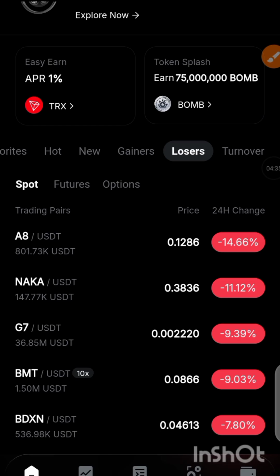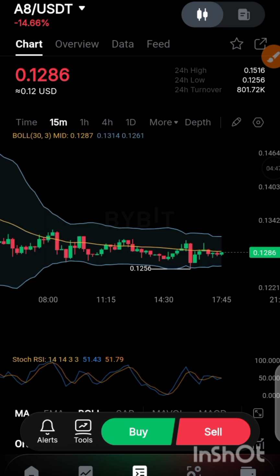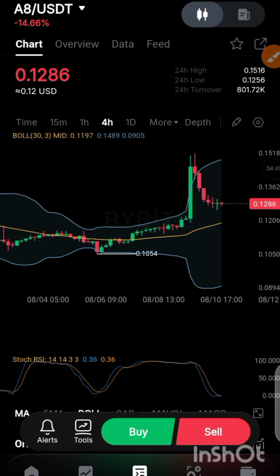For that coin to have gone below 50%, it means that something came up on that token, maybe an attack, and they must recover from that attack. For them to recover, you need to take advantage of what just happened to that coin. A coin that is listed on Bybit is a good coin.